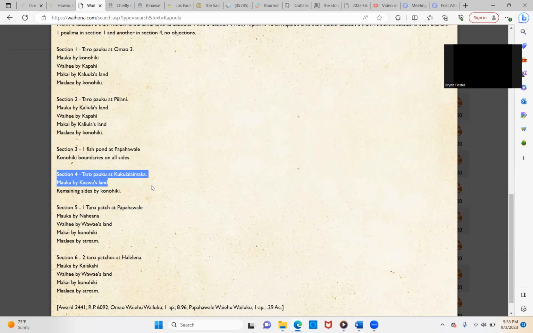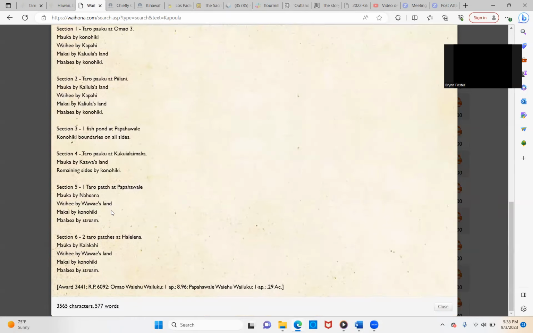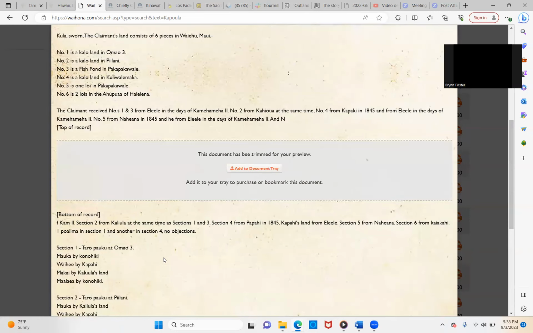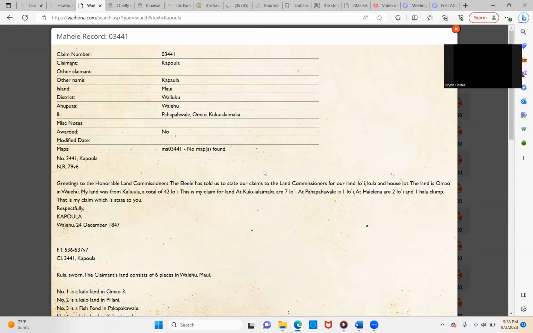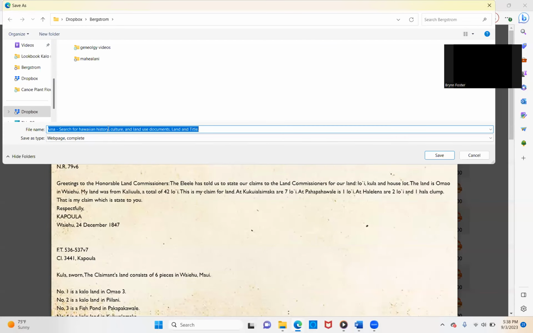And wow, this is a lot of information on the names of the people's lands. And it says that I guess he was not awarded this, which is incredible. I'm going to save this document. I'll show you how I do it.